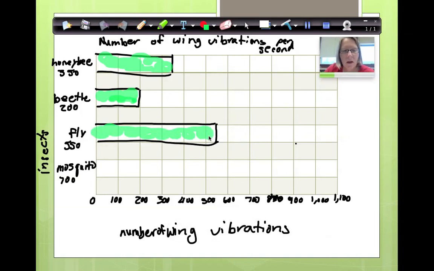Now the mosquito. Mosquito was 700. So we can move it clear over here. Be careful not to mark on your... Whoops. I'm on the wrong line. Yes, even Mrs. Corlett makes mistakes. Imagine that, a teacher making mistakes.